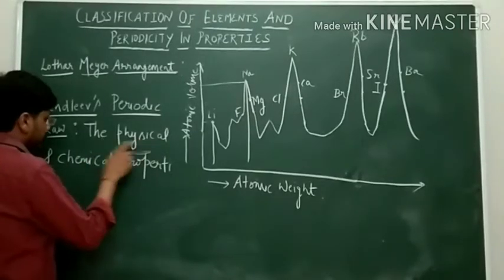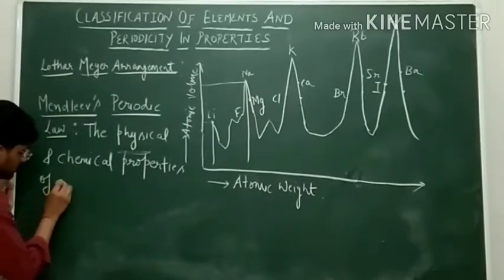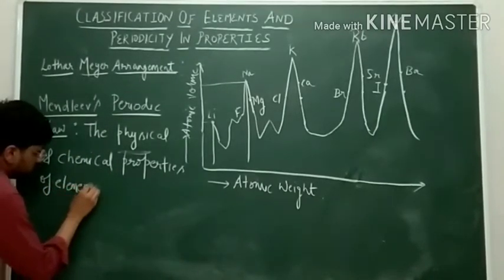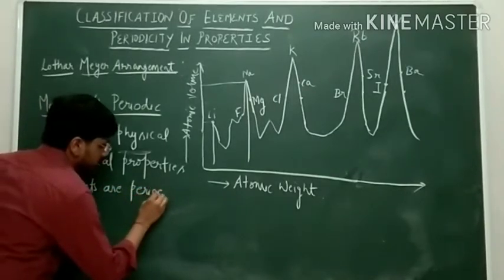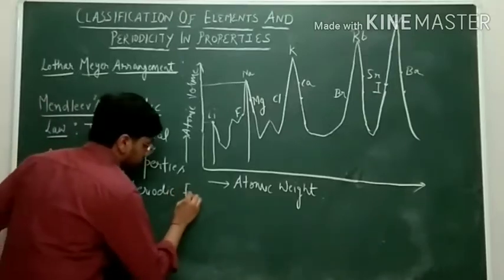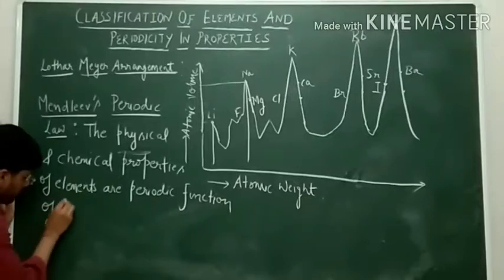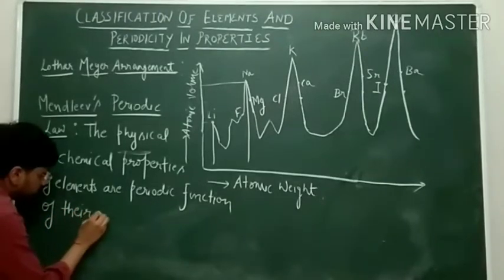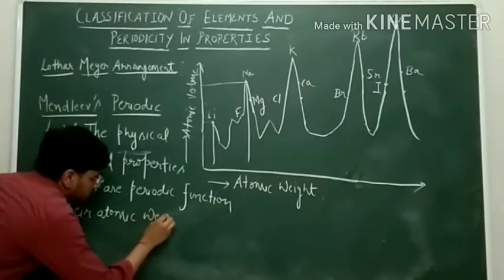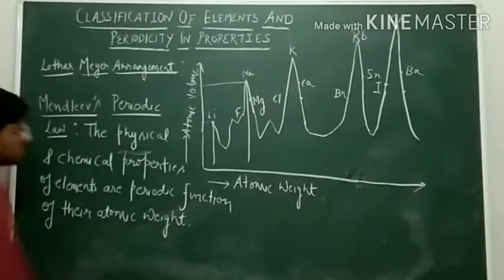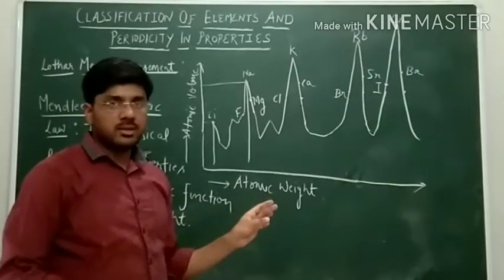Now we can write it as the physical and chemical properties of elements are periodic function of their atomic weight. Now we will see how he have arranged these elements in the form of periodic table.